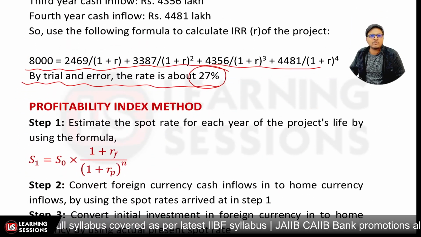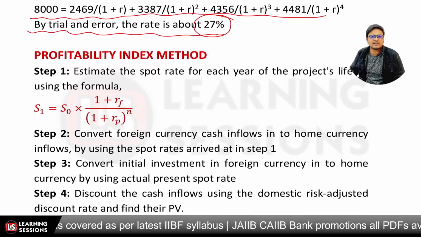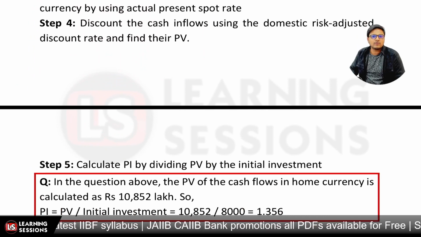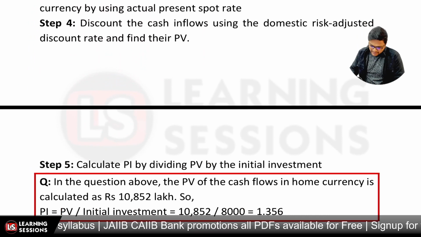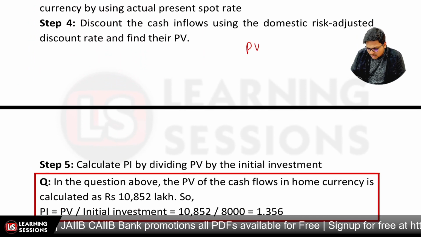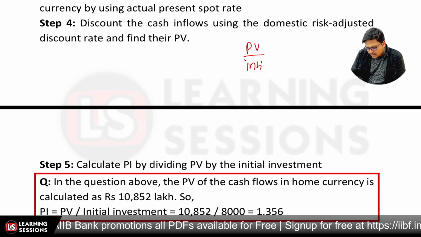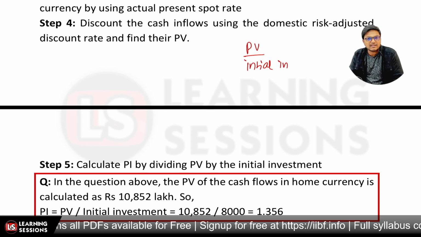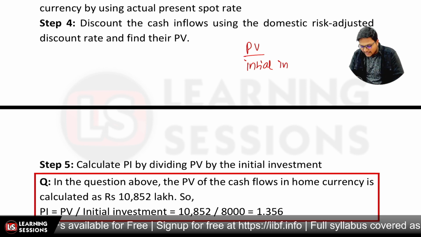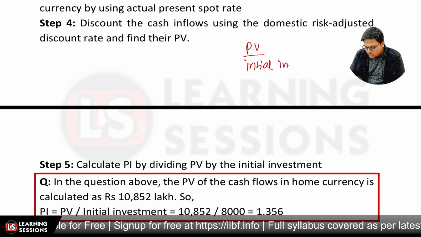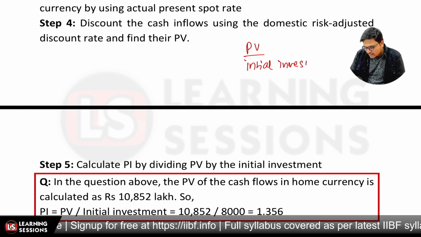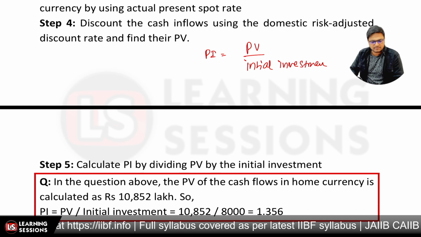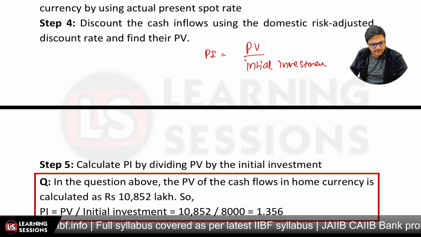Then further, it's related to the profitability index. Now the profitability index is related to, we divide the PV, that is the present value, by the initial investment. Not the private value, it's the present value. So the present value is to be divided by the initial investment over there, and that is your profitability index. So the higher it is, the better it is, right?